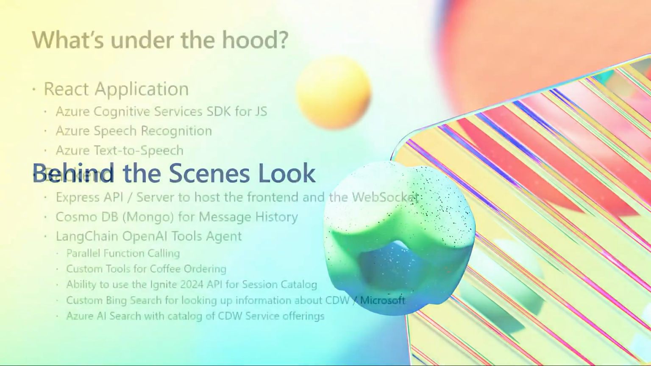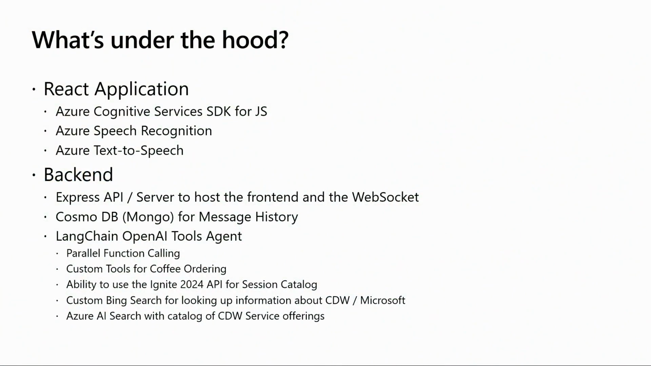So let's look a little bit behind the scenes. So what is making this all work? The front end is a React application. So we're using the Azure Cognitive Services SDK for JavaScript, which includes the speech recognition and the text-to-speech. So we'll show you how that's set up as well. And so what happens on the front end, actually we'll get into that on the next slide here.